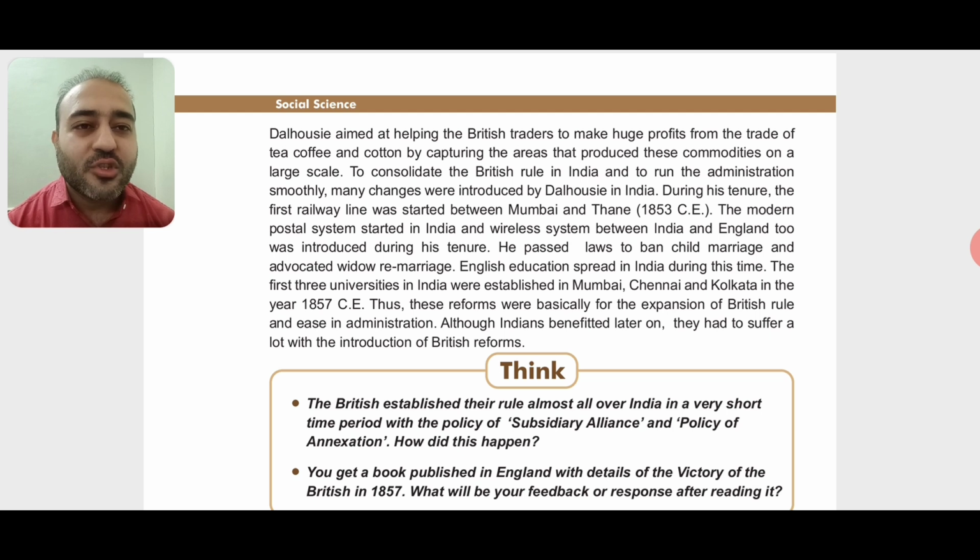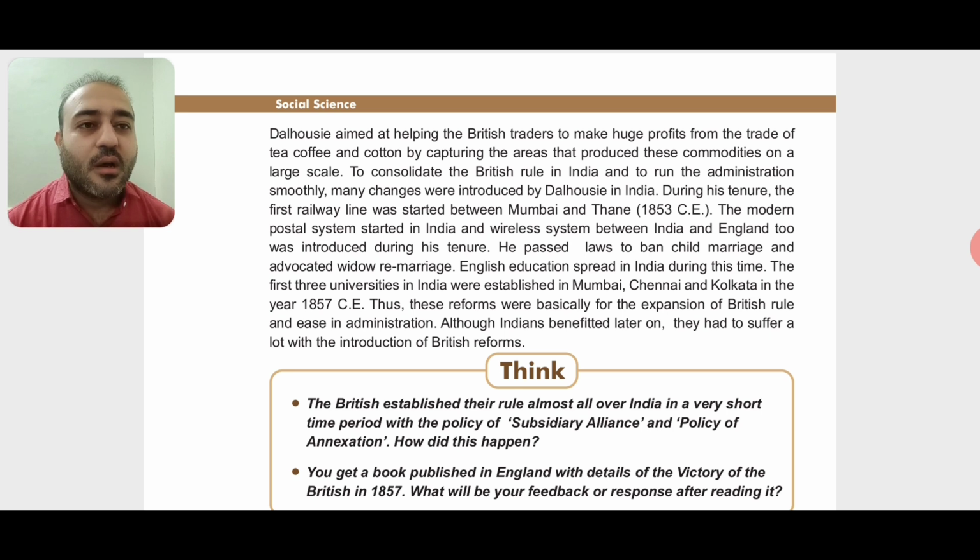At that time there was no postal system in India, but Dalhousie started that. And a wireless system between India and England. Wireless means a connection made without wires, through satellites or radios. This kind of system was started during his time.